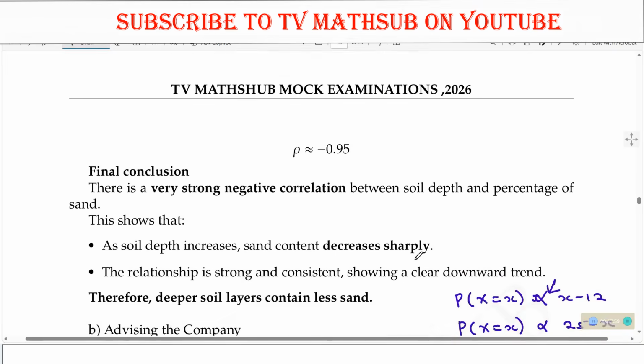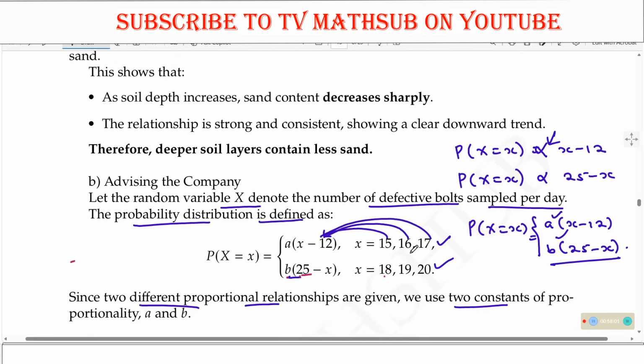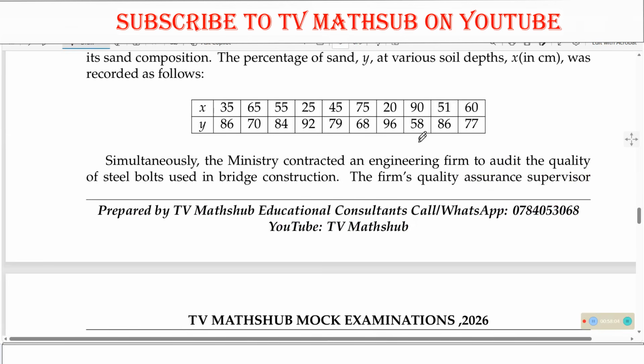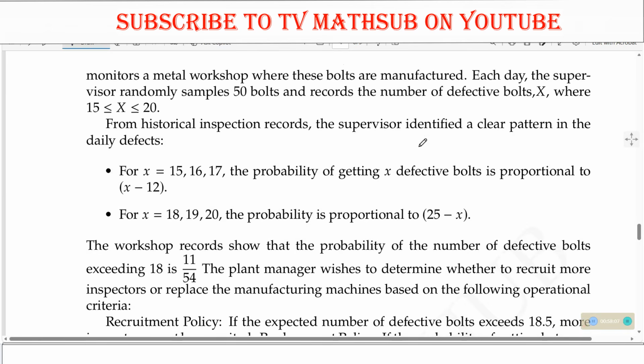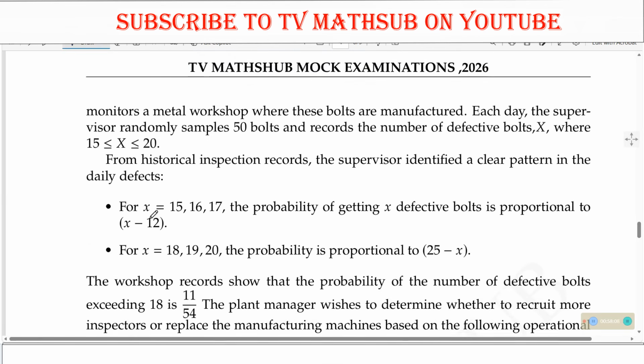Okay. So the reason why we did that, let me take you back to the question. The scenario was for x equaling 15, 16, 17, the probability of getting x defective bolts is proportional to x minus 12.